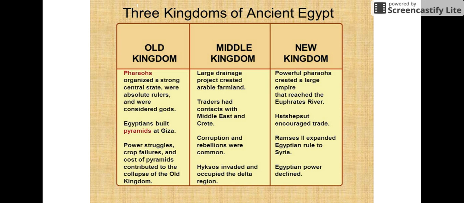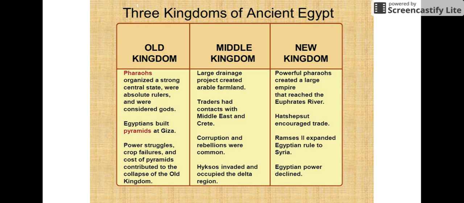Traders in the Middle Kingdom start really spreading out throughout the Middle East and Crete, which is an island off of Greece. Corruption and rebellion were very common, however, in the Middle Kingdom, and the Hyksos invaded and occupied the Delta region, which is that furthest north region of Egypt.